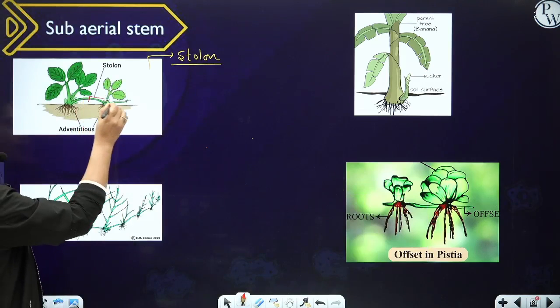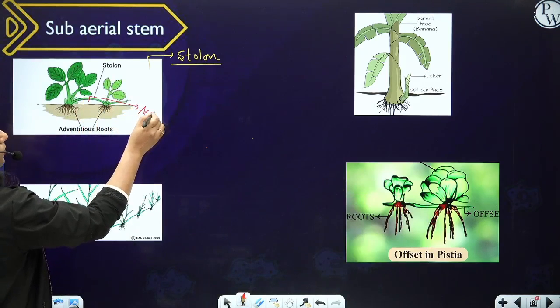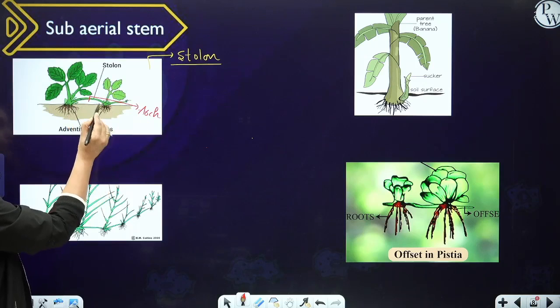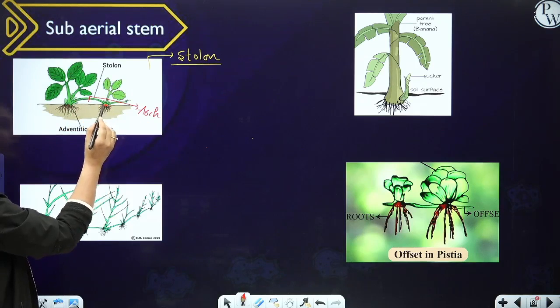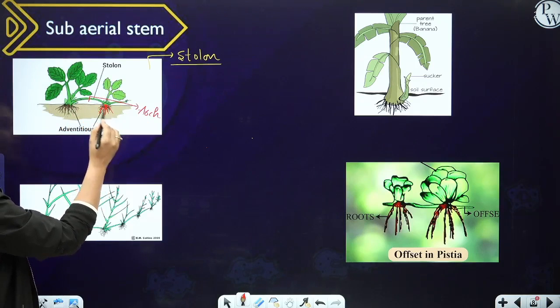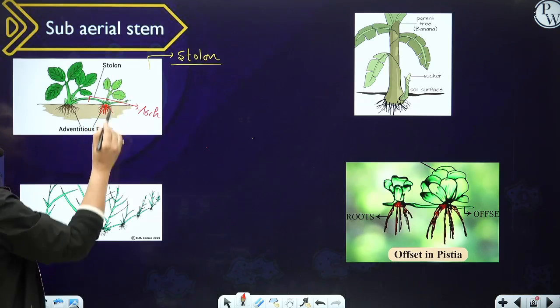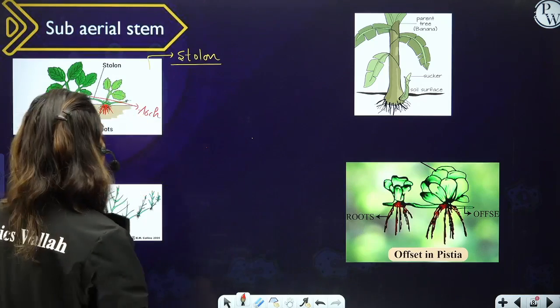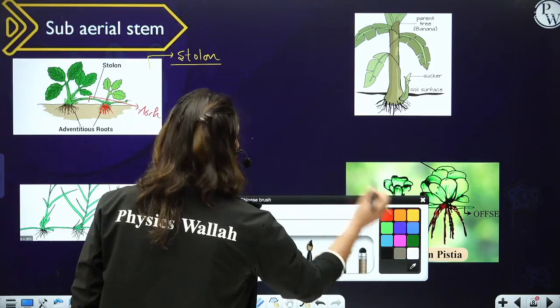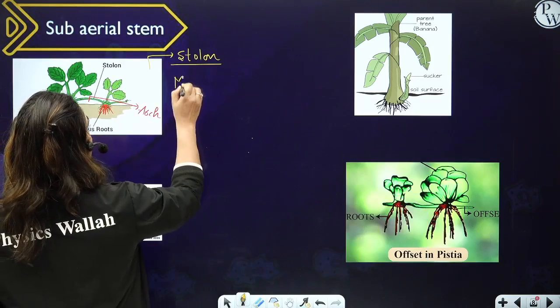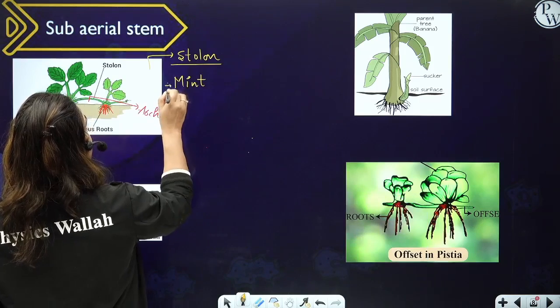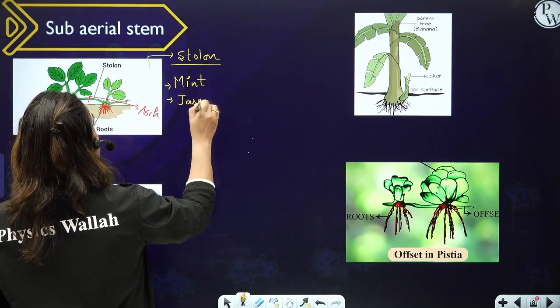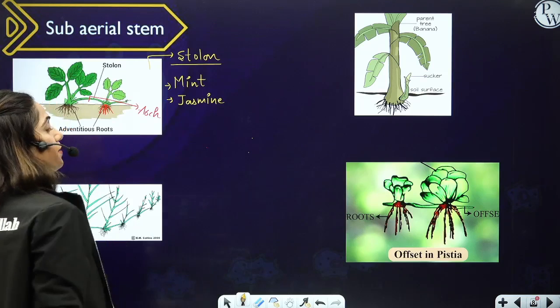This is the lateral branch of the plant, and this lateral branch forms the arch. And at the end of the arch, this is the node. From the node, adventitious roots come out and a bud comes out, and ultimately this gives rise to a new plant. So this is how the stolon is helpful in vegetative propagation. Now, what are the examples of stolon? Mint and jasmine. These are the two major examples of stolon.